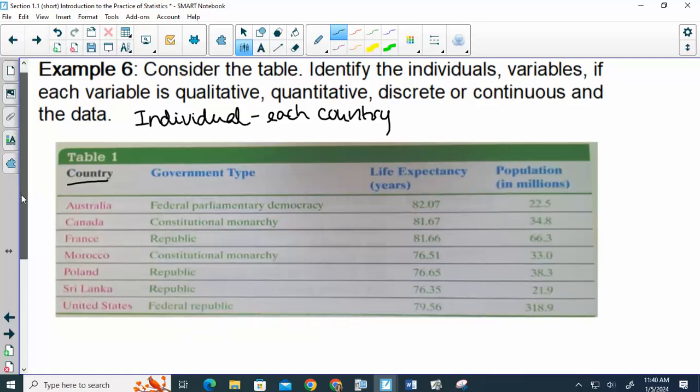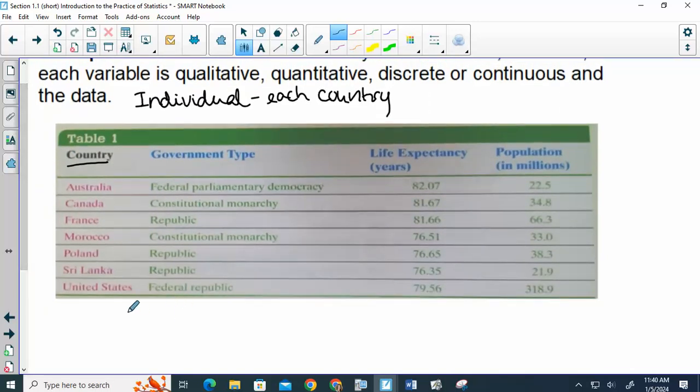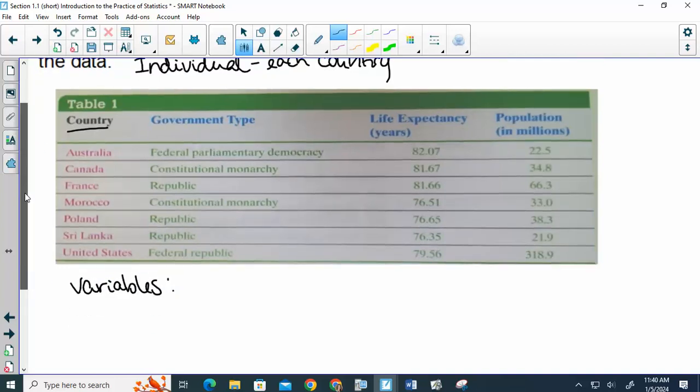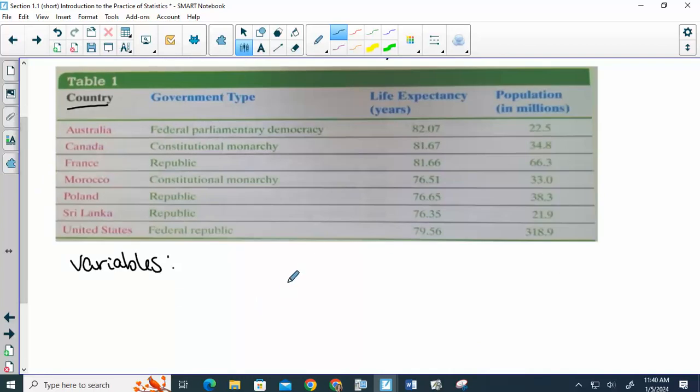Then I want the variables, and if they are quantitative or qualitative, discrete or continuous. So what variables am I concerned with here? For each country we have government type, life expectancy, and population.